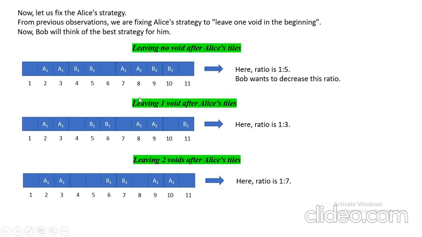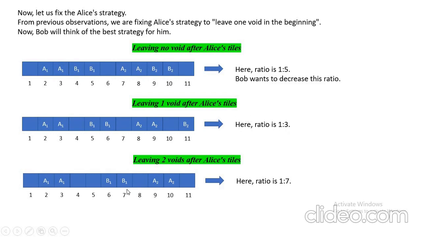Leaving one void after Alice's tiles: after Alice's tile, if it is leaving one void, then it is actually creating more voids. So the ratio is 1:3. This is not favorable from Bob's point of view.